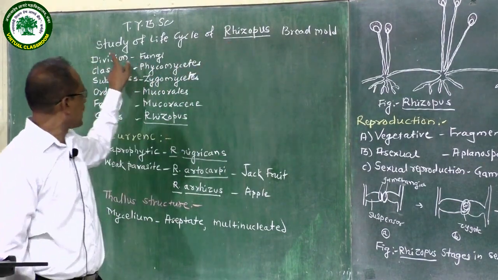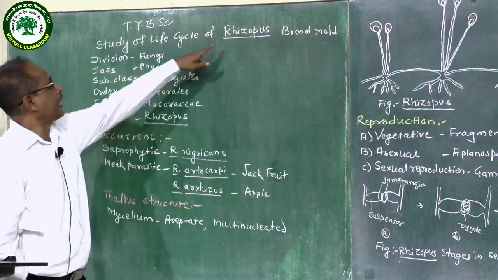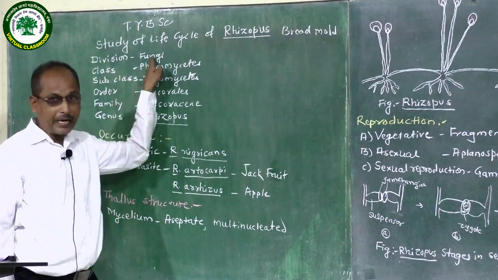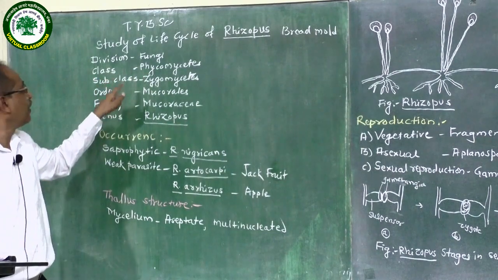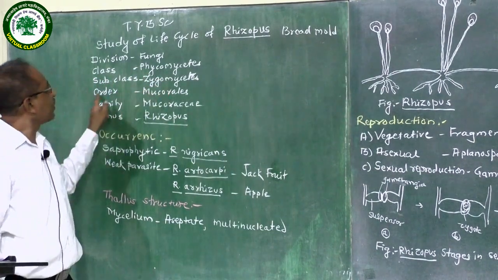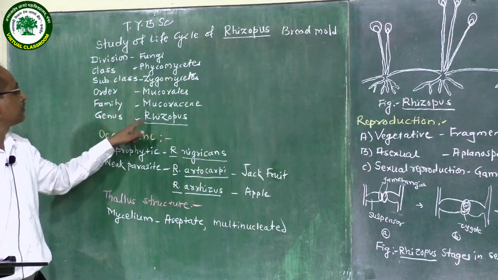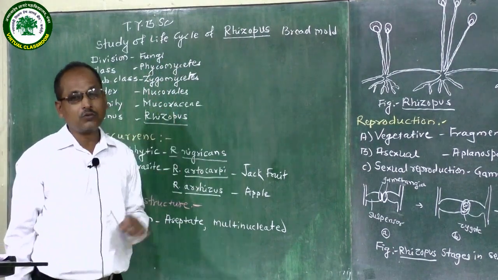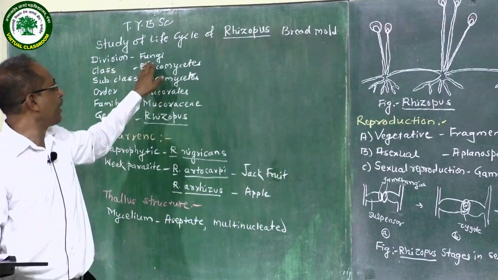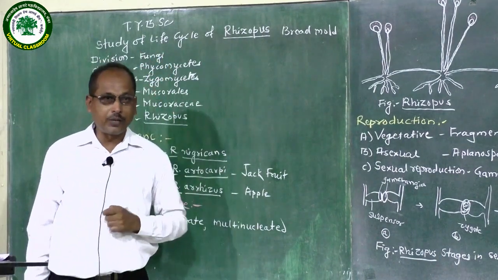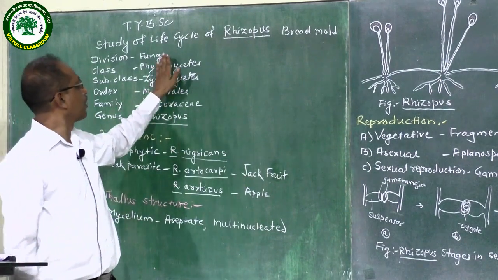First we study classification of Rhizopus, or systematic position of Rhizopus. Rhizopus is included in division Fungi, then class Phycomycetes, subclass Zygomycetes, order Mucorales, family Mucoraceae, and genus Rhizopus. Division Fungi: fungi are non-chlorophyllous plants. In fungi, the cell wall is made of chitin, and the reserve food material is stored in the form of glycogen